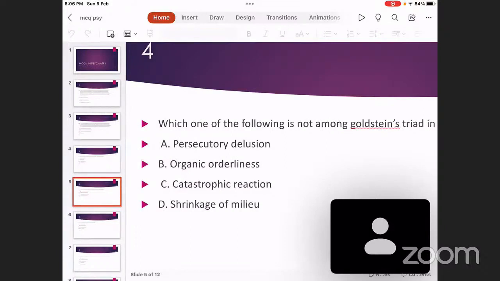And after a certain stage, he does not even give face to visitors. He confines himself to his own room and gradually becomes bedridden or wheelchair bound. So that is the gradual shrinkage of the social sphere of activity. That is what is called shrinkage of milieu. There can be some questions from dementia also. Some of the questions I have already given in the notes which I have given to you.